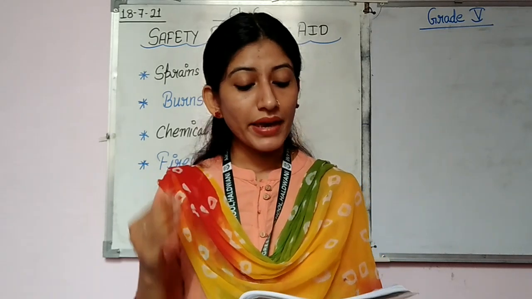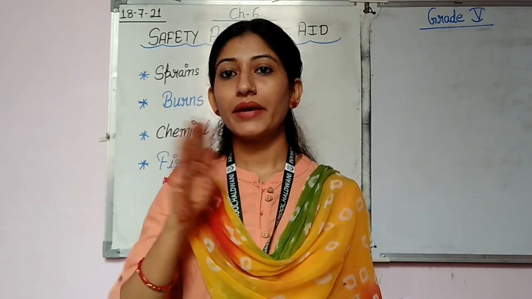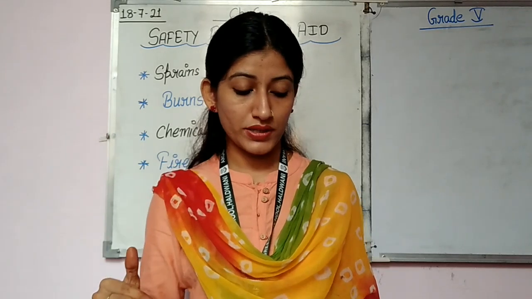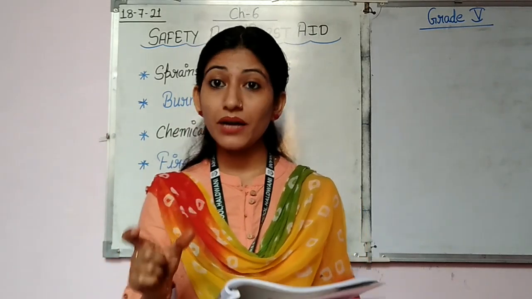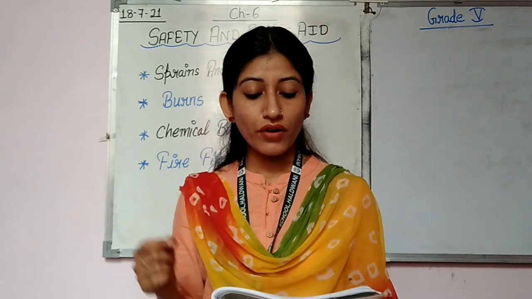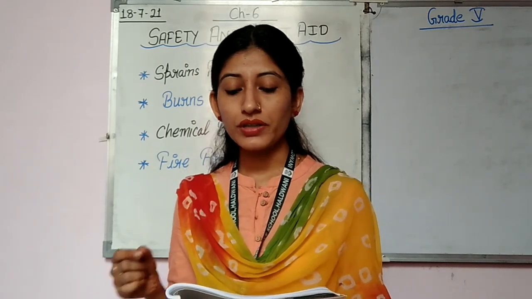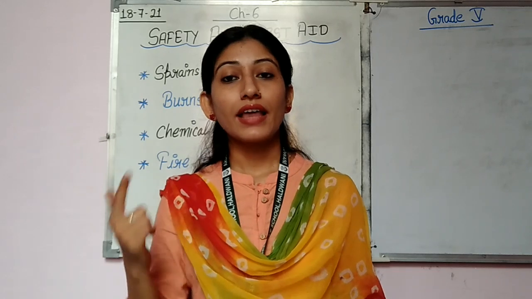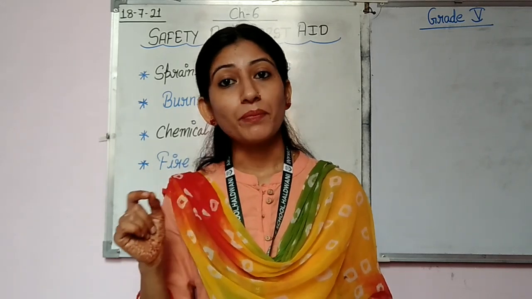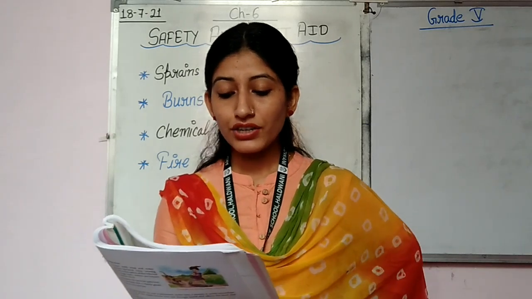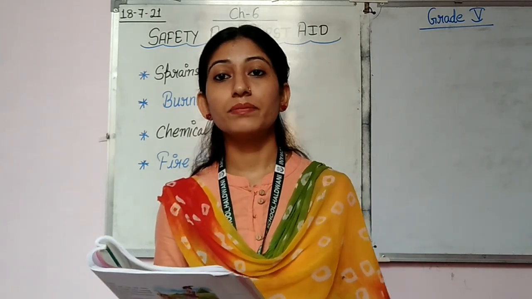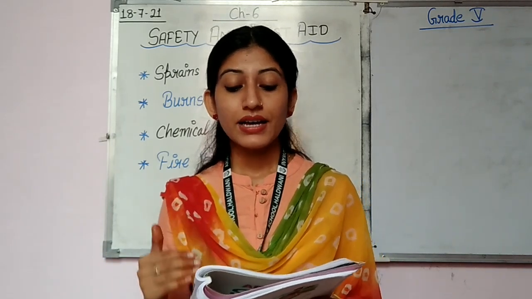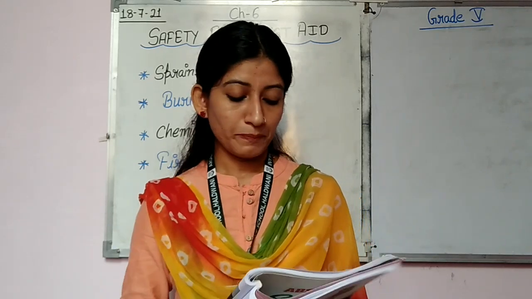Second thing is to make the victim roll on the ground so that the fire gets stopped on the clothes. Then cover the victim with a thick blanket. This cuts off the air supply and puts out the fire, because as soon as the supply of air is cut, the fire will not be supported. This will stop the fire as well as give relief to the person.